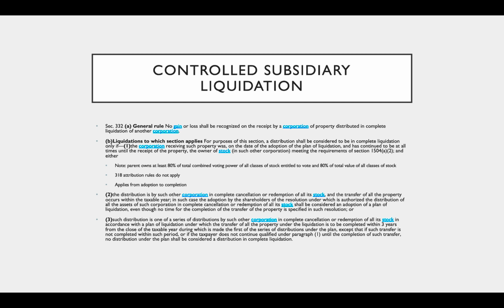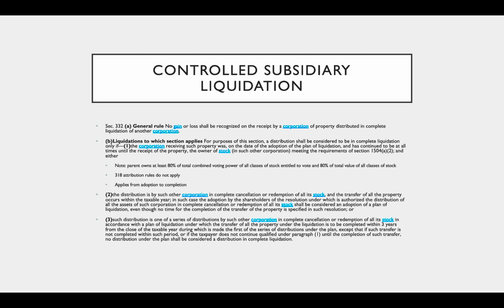Number 3 is different. So number 3 is over a period of years. It says such distribution is one of a series of distributions by such other corporation in complete cancellation or redemption of all its stock in accordance with a plan of liquidation under which the transfer of all property under liquidation is to be completed within 3 years from the close of the tax year during which is made the first of a series of distributions.